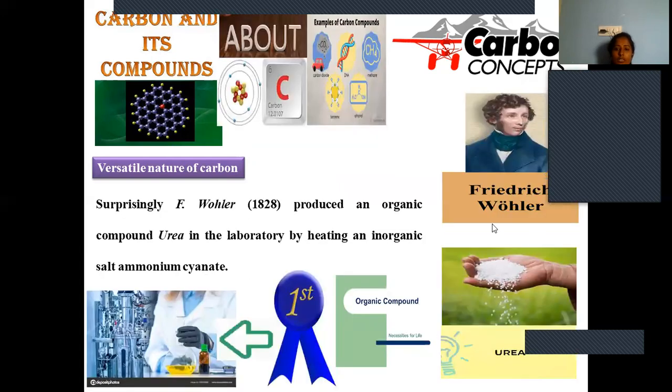But later, Frederick Wöhler in 1828 produced the organic compound urea in an accidental manner. So it is regarded as the first organic compound synthesized in the laboratory. It was synthesized from the starting material ammonium cyanide, and it is a widely applied nutrient for plant and crop growth.